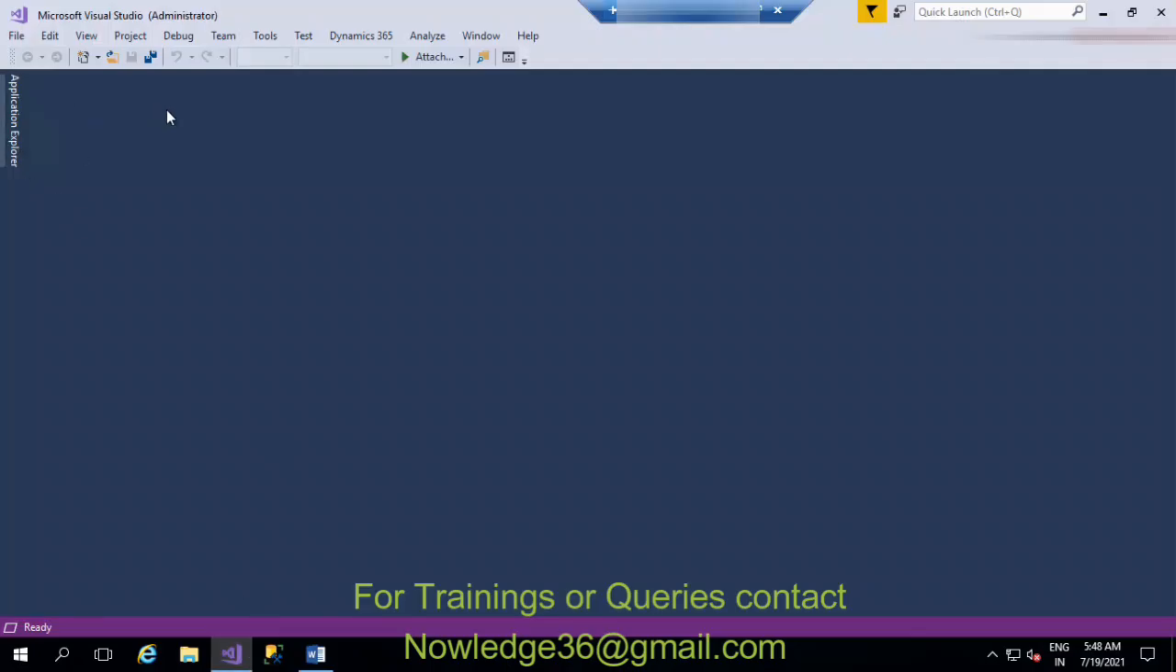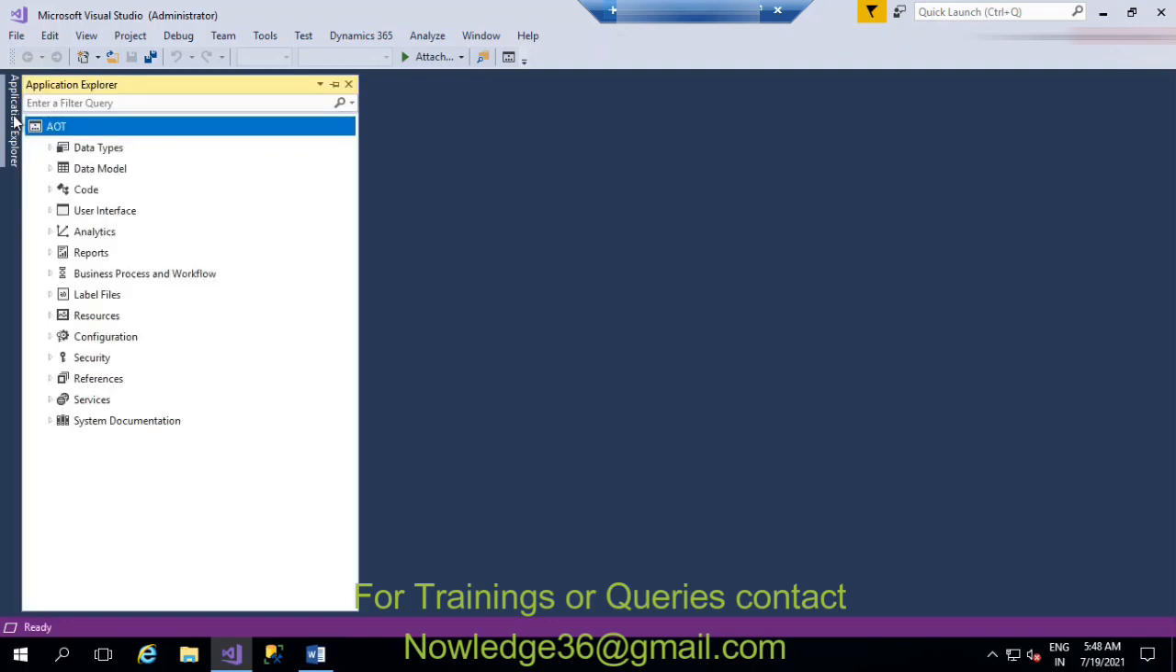So this is Visual Studio, I have already set it up. This is the Application Explorer. Let's open it. In Application Explorer, you will be able to see everything, the standard elements and the custom elements that you have created. Everything you will be able to see here. Let it load.